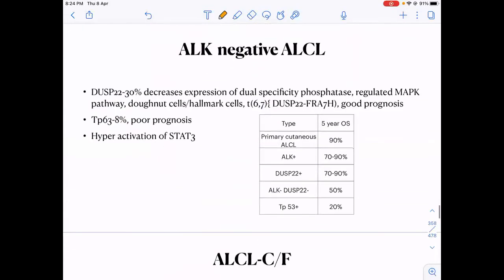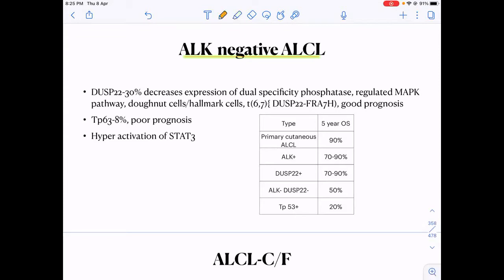Okay. Now coming to the ALK negative anaplastic large cell lymphoma, a recent classification subdividing this ALK negative ALCL has come up recently. That is why questions can be asked on this. Earlier, they used to say that if I do an ALK on an anaplastic large cell lymphoma, if the patient is ALK positive, he has a good prognosis. If a patient is ALK negative, the patient will have a poor prognosis. But this subclassification of ALK negative has changed the scenario.